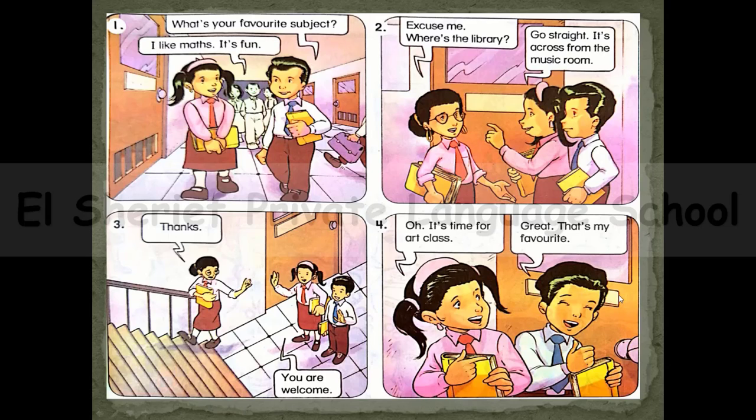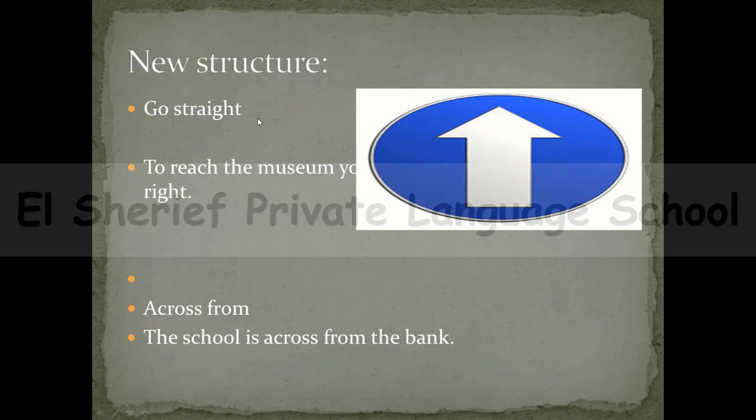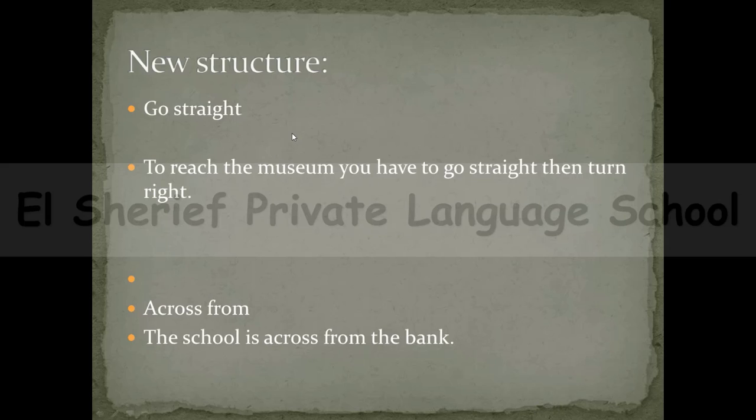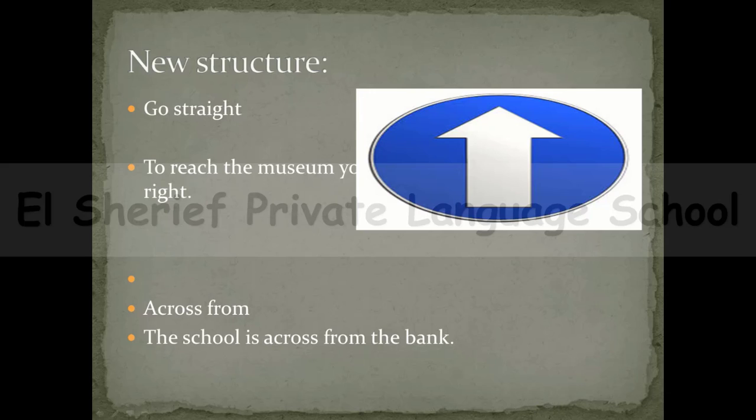Okay, and now let's take some expressions from this conversation. We have the first one, it's go straight. If you are describing the way to someone, you will say go straight, meaning move ahead. Don't go left, don't go right. May I give you a sentence: to reach the museum, you have to go straight, then turn right. So look at this picture. This is go straight. Don't turn left, don't turn right.